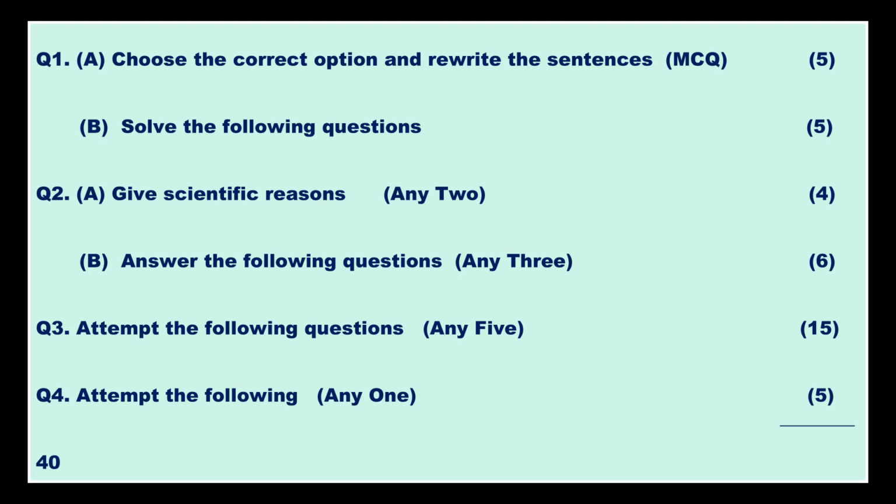And if you are having any doubt in any answer that this answer is something wrong or like that, then you do 1 or 2 extra. Okay, otherwise avoid extras. Then question number 4 also you see, attempt the following any one, that also carries 5 marks. So total if you see, it is a 40 marks paper.